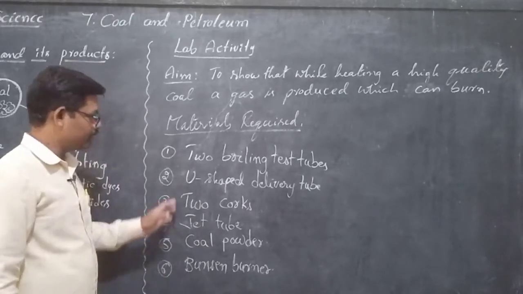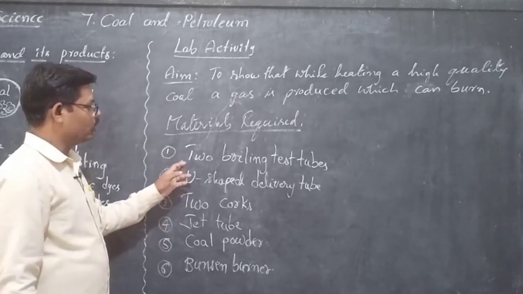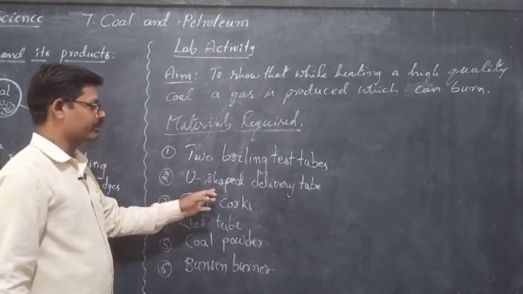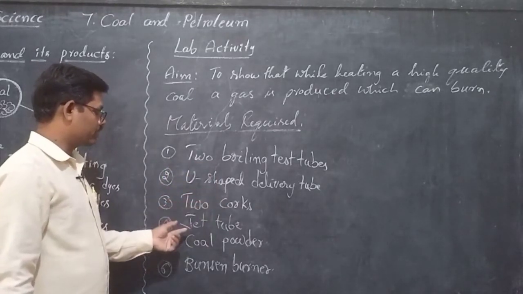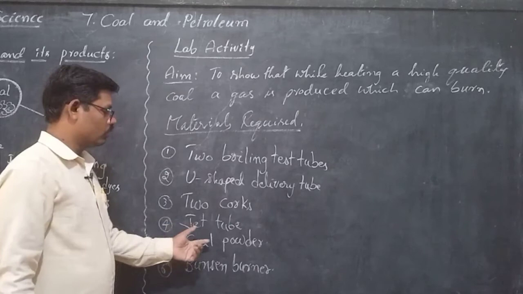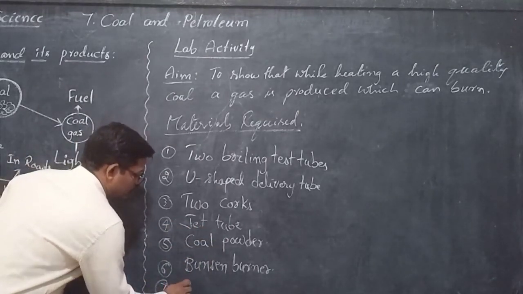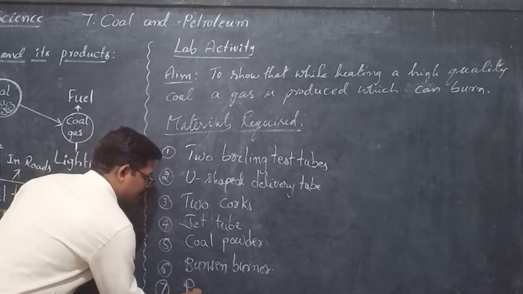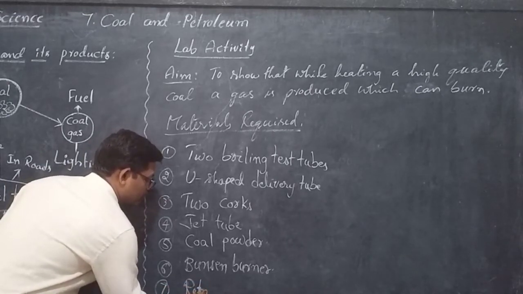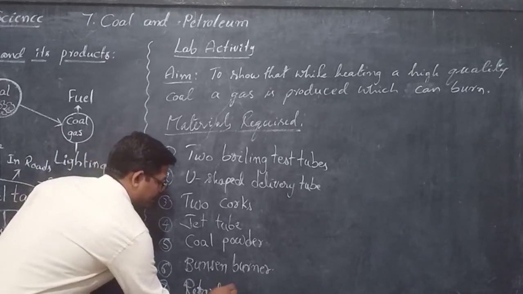Okay, these are the materials required: two boiling test tubes, U-shaped delivery tube, two corks, jet tube, coal powder, and Bunsen burner. And retort stands also, stands for holding the test tubes.